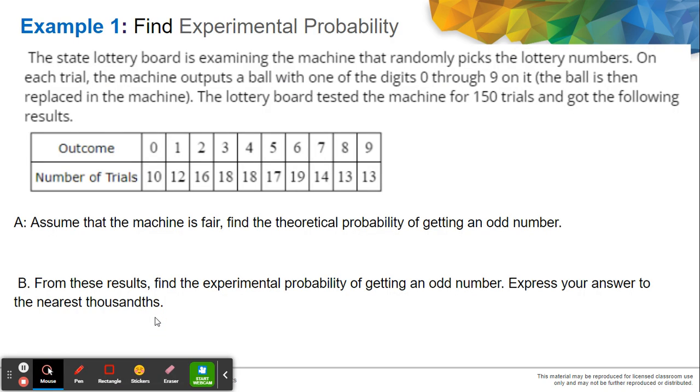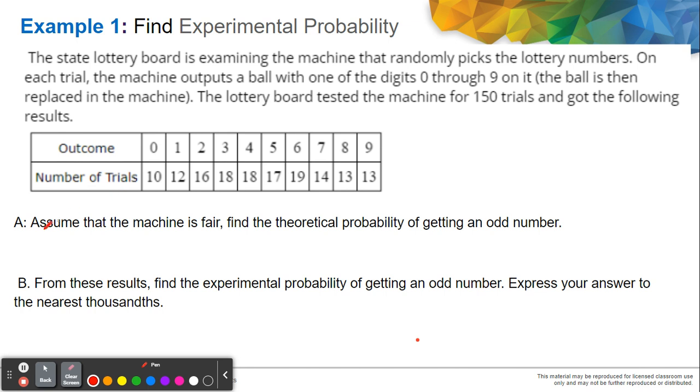So let's go to our example number one. The state lottery board is examining the machine that randomly picks the lottery numbers. On each trial, the machine outputs a ball with one of the digits 0 to 9 on it. The ball is then replaced in the machine. The lottery board tested the machine for 150 trials and got the following results. The table shows the result. As you can see, we have our outcomes from 0 to 9 and the number of trials. The total is 150, and for every outcome, we list down how many times each outcome appears.